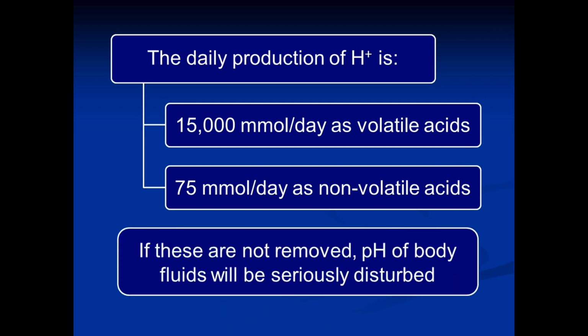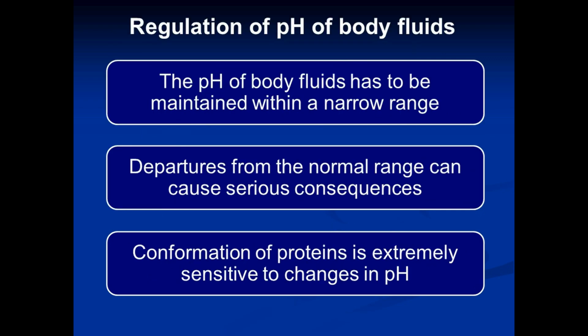And these hydrogen ions must be removed from the body. If they are not removed, they will accumulate in the body, and this can seriously disturb the pH of body fluids. We have seen that the pH of arterial blood varies from 7.35 to 7.45. So it is a very narrow range.